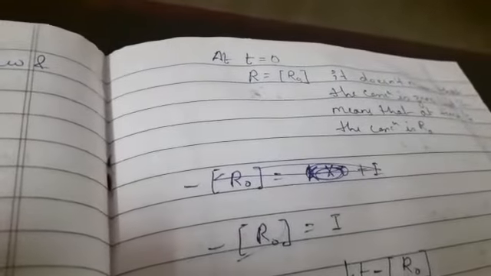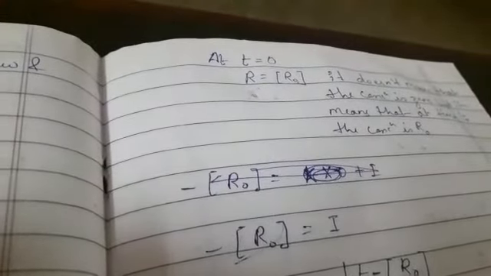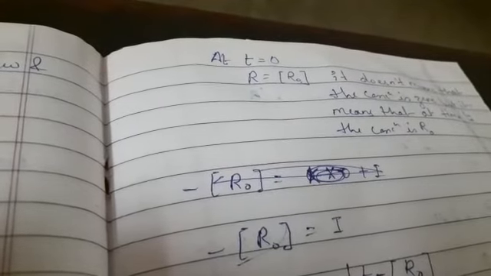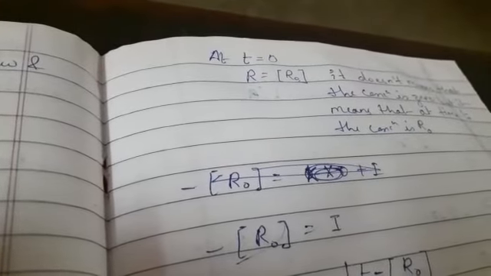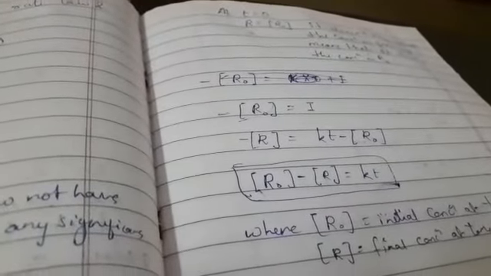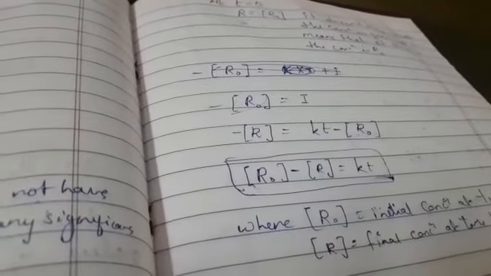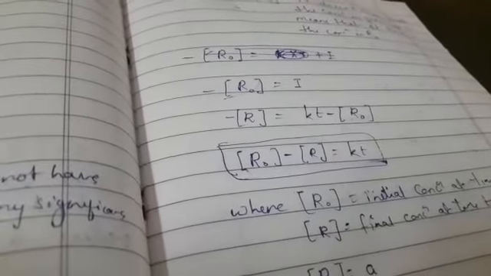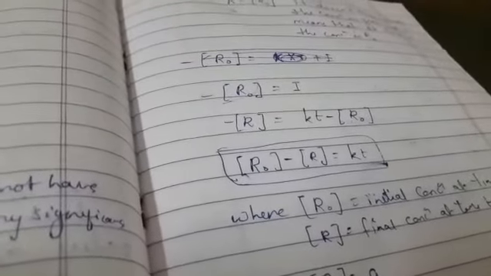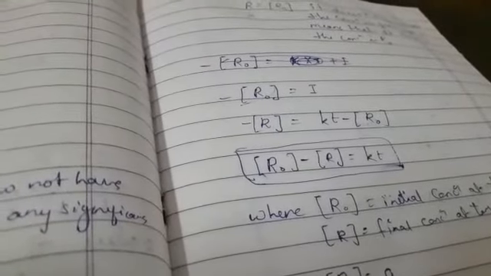Okay, we know that we have initial time and final time. If at time 0 the value of R is taken as R0, then by putting the value, minus R0 is equal to I. Now you can put the value of I into this equation, that is minus R is equal to kt minus R naught.